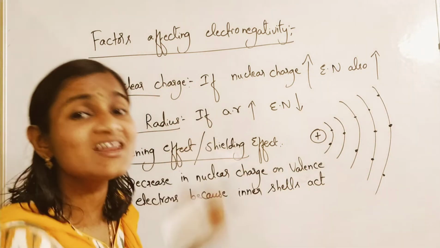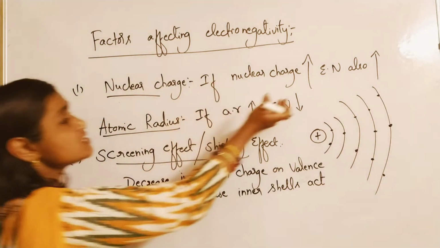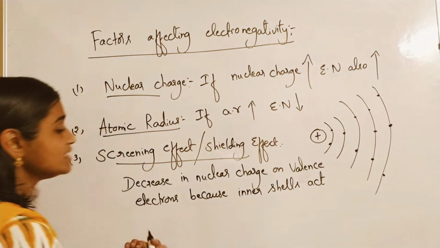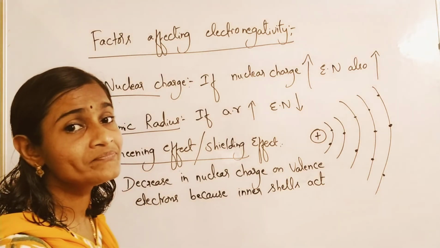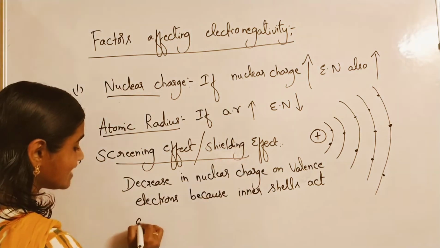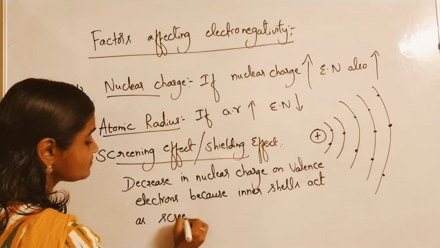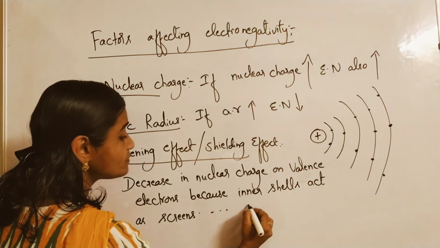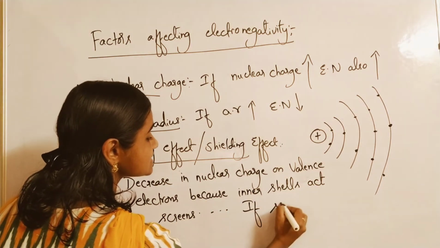So nuclear charge decreases, and electronegativity also decreases. That means if the screening effect is more, electronegativity decreases. Inner shell electrons act as screens, and this phenomenon is called the screening effect.